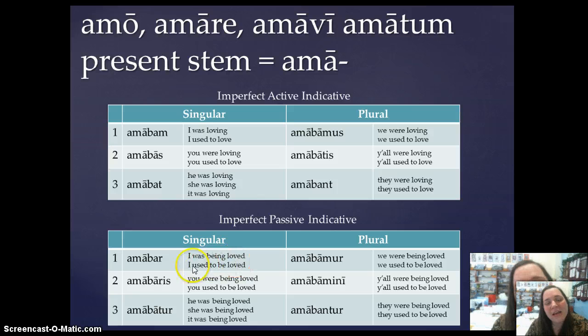Now, again, this is the difference between the active and the passive. Remember that in the active, the subject does the action of the verb, and in the passive, the subject has the action done to them. The important thing here is that we're still showing that continuous past action that the imperfect shows, but with the action happening to the subject, passive, you know. So, amabar, I was being loved.